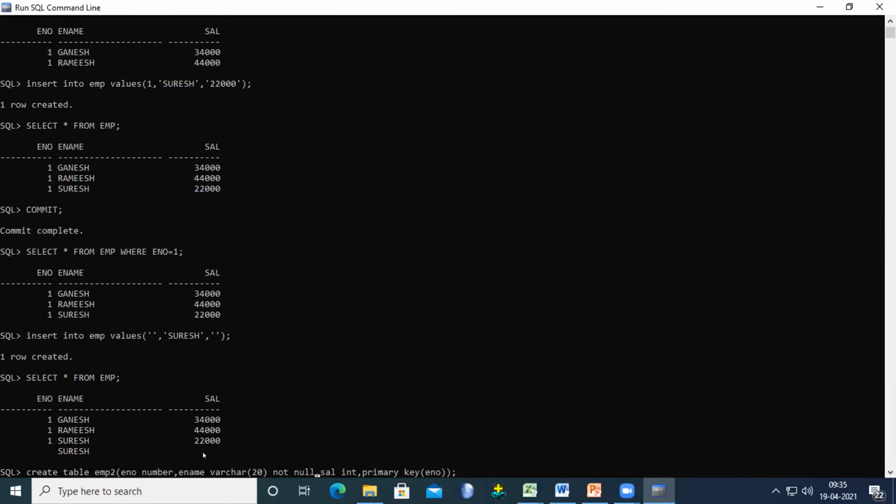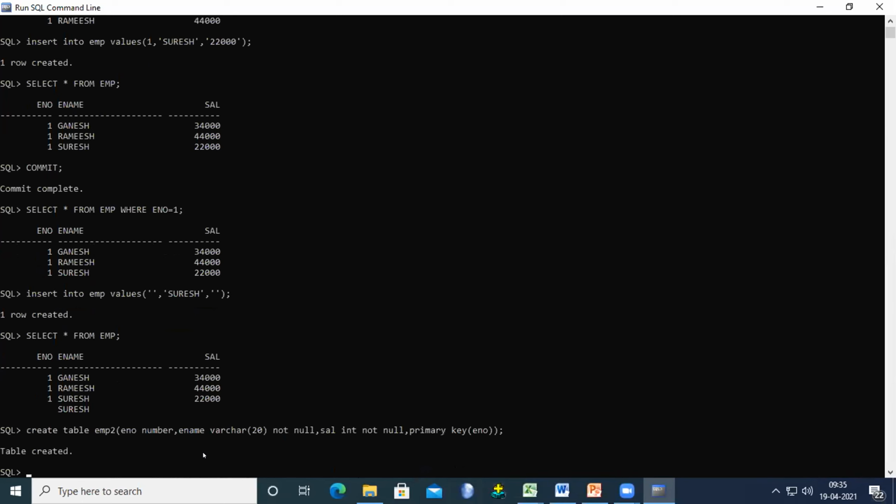not null, like this: salary int not null. If you mention it like this, then it does not accept null values in the other fields, and the primary key by default does not accept null values. So let's see. The table is created. Now we try to insert the values here.